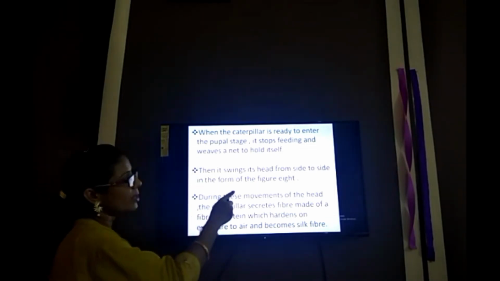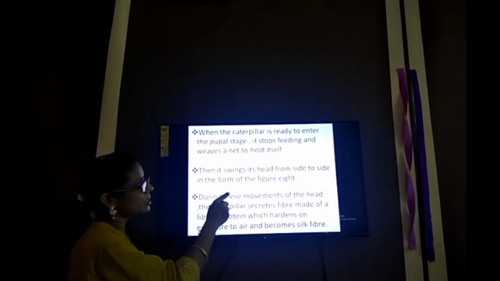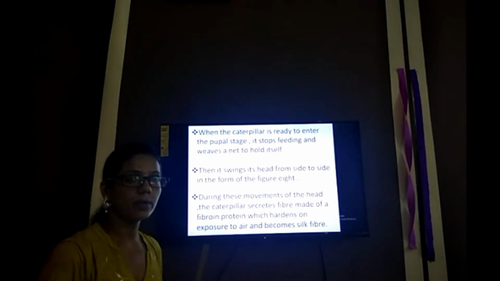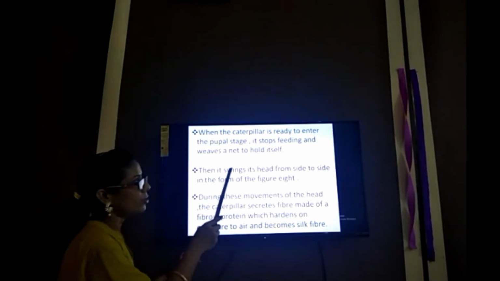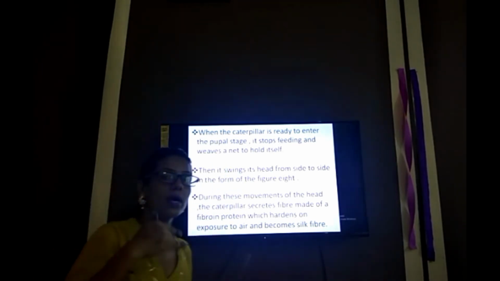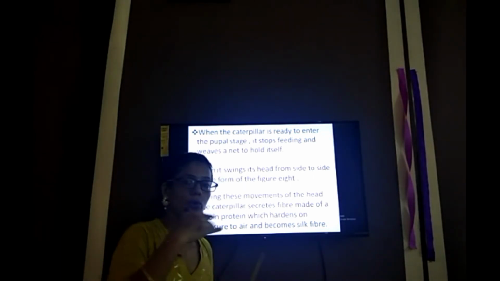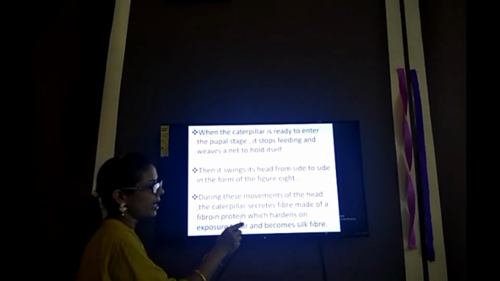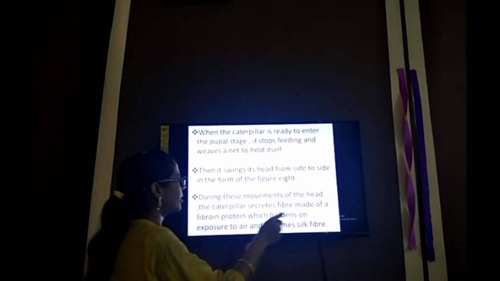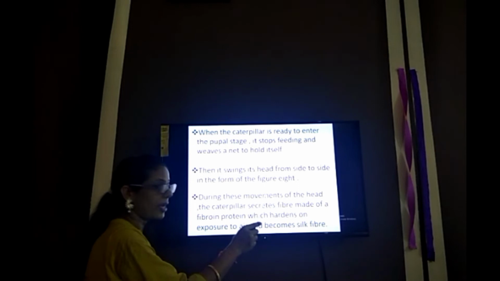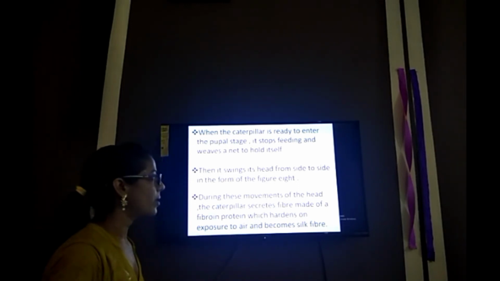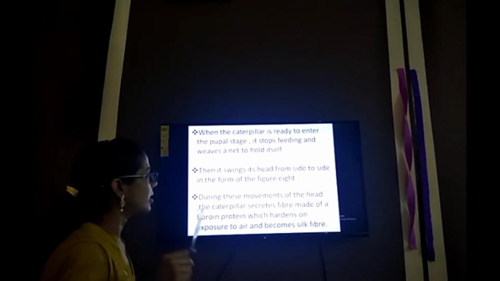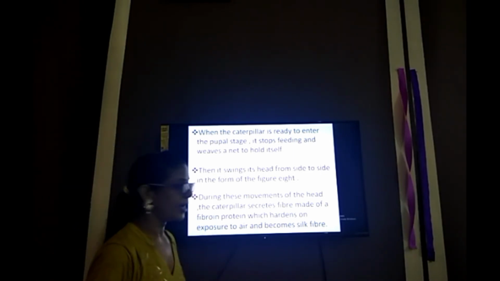So when the caterpillar is ready to enter the pupal stage, it stops feeding on the mulberry tree. It means they do not eat the mulberry leaves and weave a net to hold itself. They weave a net of their fiber to hold itself. Next point, then it swings its head from side to side in the form of the figure 8. They secrete the silk fiber and swing it in the figure of 8.